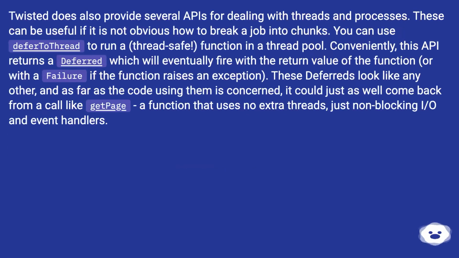Twisted does also provide several APIs for dealing with threads and processes. These can be useful if it is not obvious how to break a job into chunks. You can use deferToThread to run a thread-safe function in a thread pool. Conveniently, this API returns a deferred which will eventually fire with the return value of the function, or with a failure if the function raises an exception. These deferreds look like any other, and as far as the code using them is concerned, it could just as well come back from a call like getPage, a function that uses no extra threads, just non-blocking I/O and event handlers.